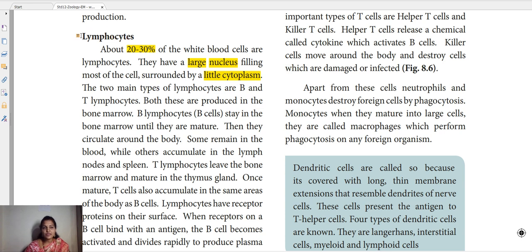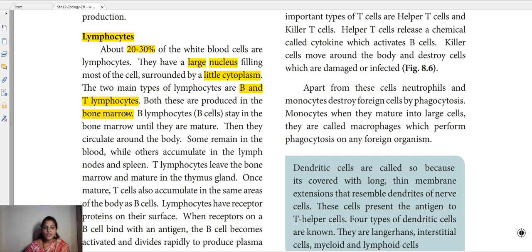Among these lymphocytes, there are two that play a major role in the immune system, that is B lymphocytes and T lymphocytes. So there are two types of lymphocytes, B cells and T cells. B cells or B lymphocytes, T cells or T lymphocytes. Where are these two produced? Both are produced in the bone marrow.